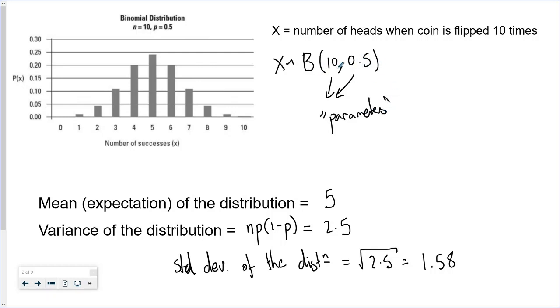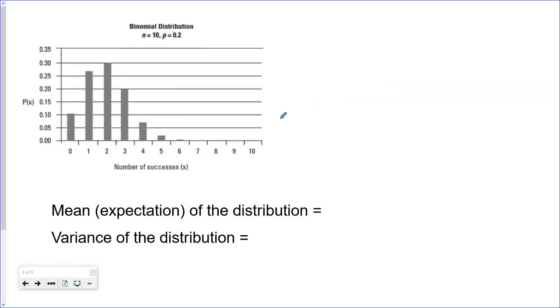And the parameters of the distribution change the shape of the distribution. So for example, I could reduce the probability of getting a head to 0.2, make it biased against heads. So here we've got a binomial 10, 0.2 distribution. And again, we could work out the mean or the expectation of this distribution. If you've got 10 trials, the probability of success is 0.2 at each trial, you'd expect x to be equal to 2 successes.